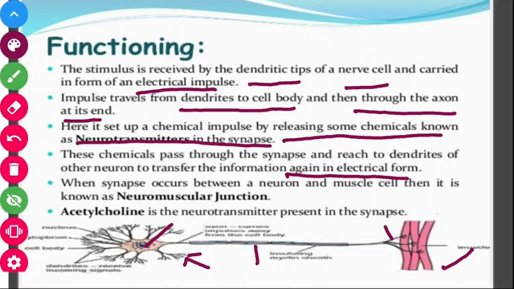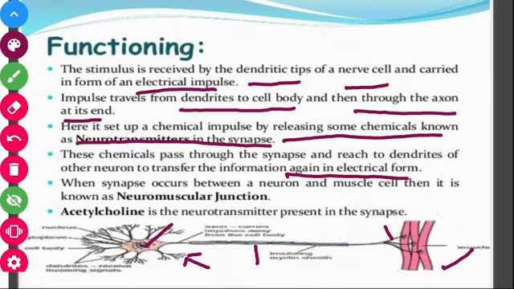electric form. So the information received on the dendrites is passed on to the axon. Then from the axon it goes to the nerve endings. From the nerve ending it moves to the dendrites of another neuron. And the gap between the two neurons is known as the synapse.